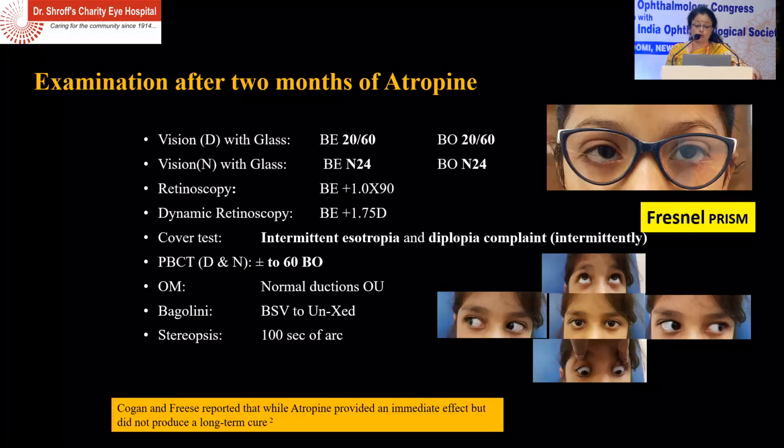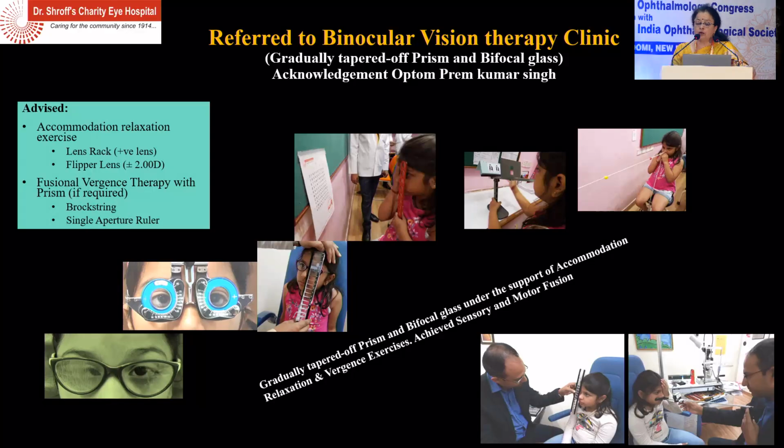Of course, the retinoscopy was +1.90, but there was still an esotropia of 60 prism diopters. So the next step was to give Fresnels. So we gave her Fresnel prisms, and because long term we found that we could not keep on giving atropine, we gave her Fresnel prisms, and then we referred her to the binocular vision therapy clinic. We have a very good binocular vision therapy clinic at Shroff.